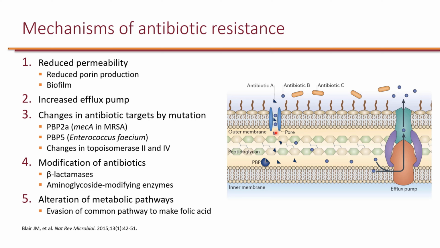So one thing that bacteria can do is to reduce the production of these porin channels, or in some cases even lose porin production. And that will basically eliminate the channel of entry for antibiotics. There is also something referred to as biofilm, which we will discuss when we talk about bone and joint infections. Now, if the antibiotics manage to go through the outer membrane, some organisms can actually develop efflux pumps and pump these antibiotics out. This is a common mechanism in Pseudomonas aeruginosa.